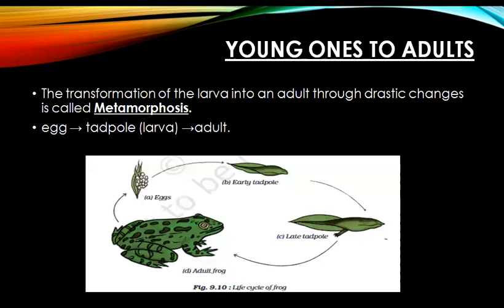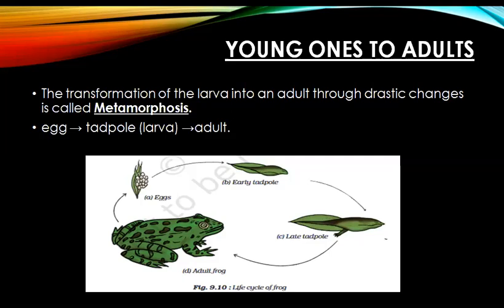Now, the last stage of reproduction is young ones to adult transformation, and this is also called metamorphosis. To understand this concept better, figure 9.10 shows us the life cycle of a frog. You can see in the image that there are different stages of frog development starting from the egg to the adult stage.